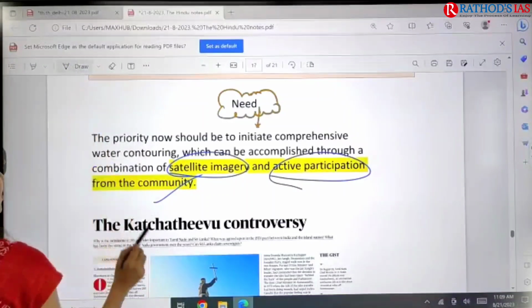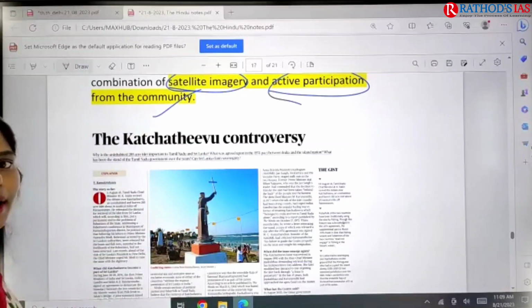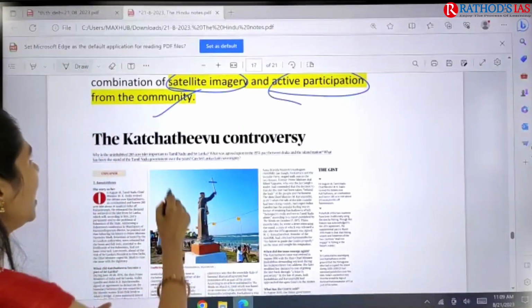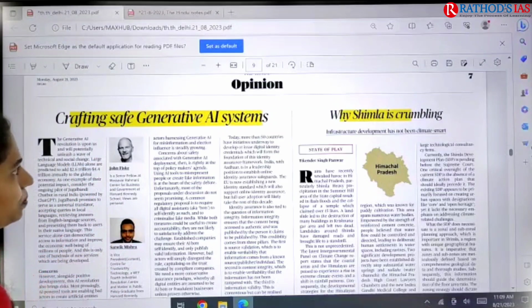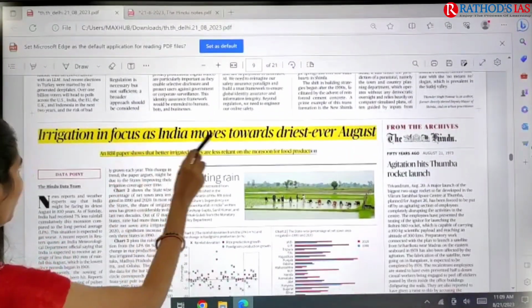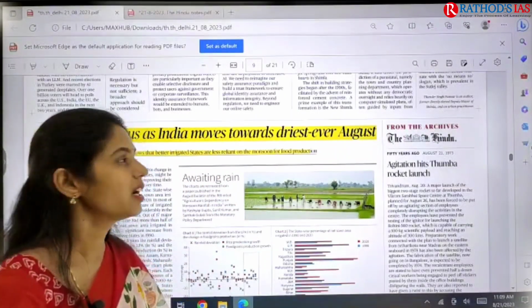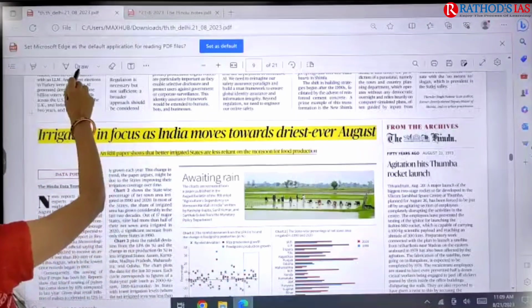And now let us see the next topic. It is about the Kachatheevu controversy. So till now we completed the editorial and op-ed page, and now let us go back to The Hindu page. Here you can see one more article, that is, irrigation in focus as India moves towards driest ever August.